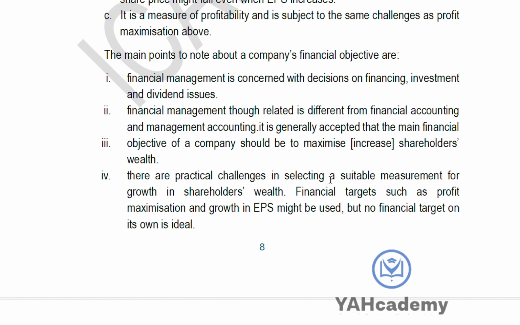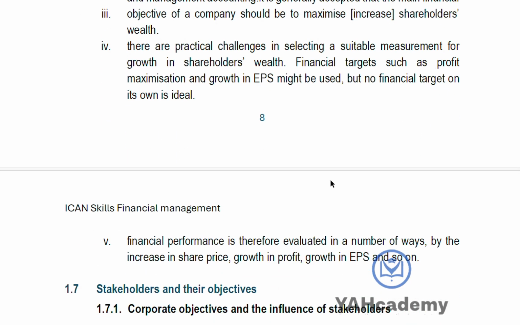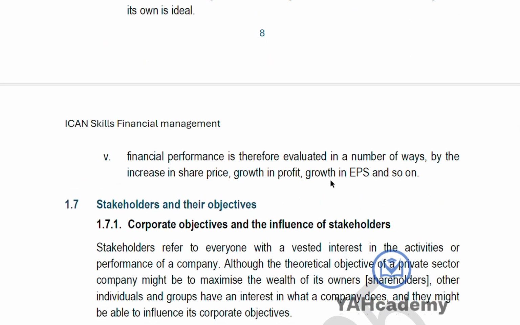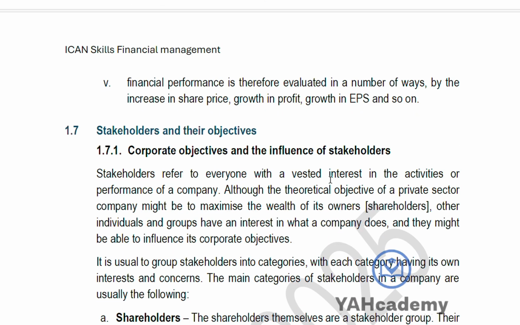We are looking at financial management. When we talk about financial management, we're looking at the investing decision, the financing decision, and the dividend decision. We are also looking at the part that it relates to financial accounting and management accounting. Also, the main objective of financial management is to maximize shareholders' wealth, and we've also talked about the challenges that you will face when you are trying to maximize shareholders' wealth. Financial performance is therefore evaluated in a number of ways: by increase in share price, growth in profit, growth in EPS, and so on.